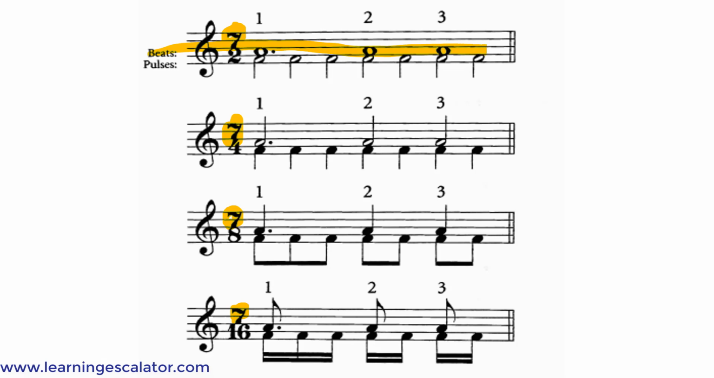So in this one, it's grouped in a 3 plus 2 plus 2 pattern. So here, the first one has 3 beats, and the second one has 2 beats, and the third one has 2 beats, and the bottom just shows the basic pulses. In 7/4 time, the first one also shows 3 beats, the second is 2 beats, and the third is 2 beats.